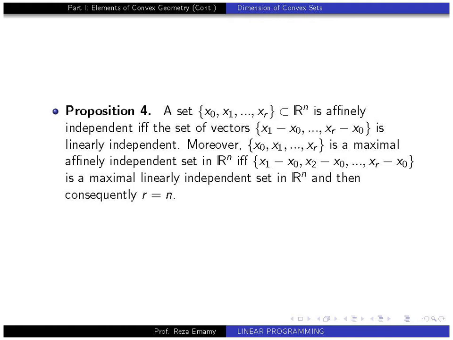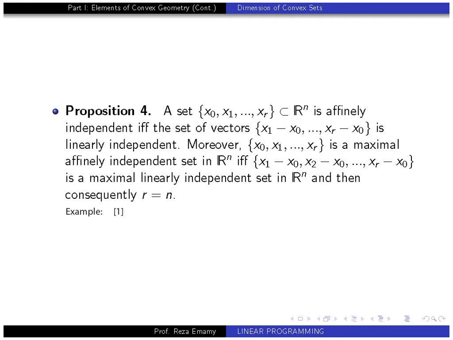Moreover, x0, x1, ..., xr is a maximal affinely independent set in Rn if and only if x1 minus x0, x2 minus x0, ..., xr minus x0 is a maximal linearly independent set in Rn. And then of course r must be equal to n. Again, the reason that r must be equal to n is that we know the dimension of Rn is n in linear algebra. This is the linear dimension, and this is a fundamental